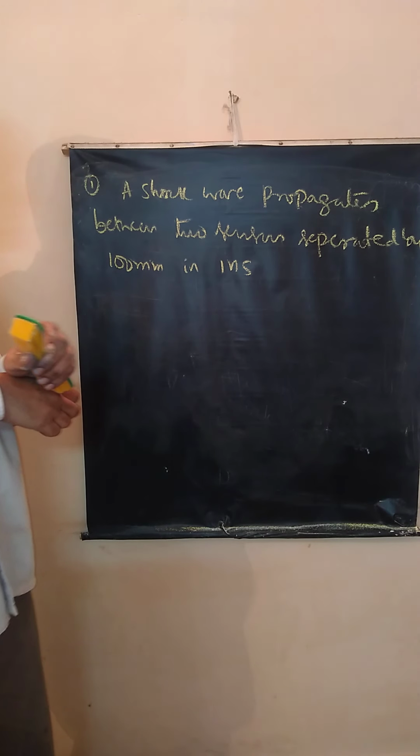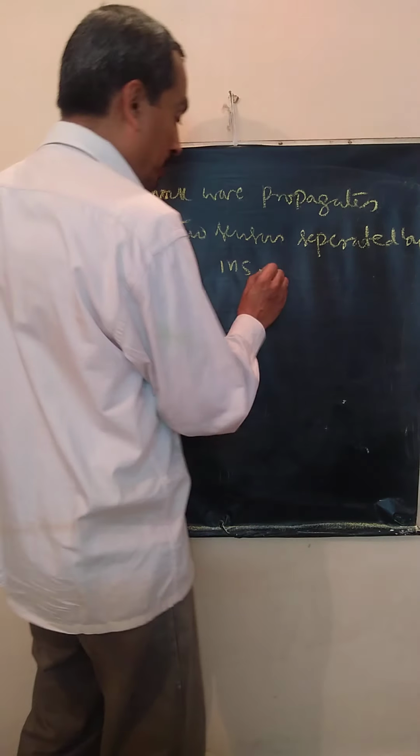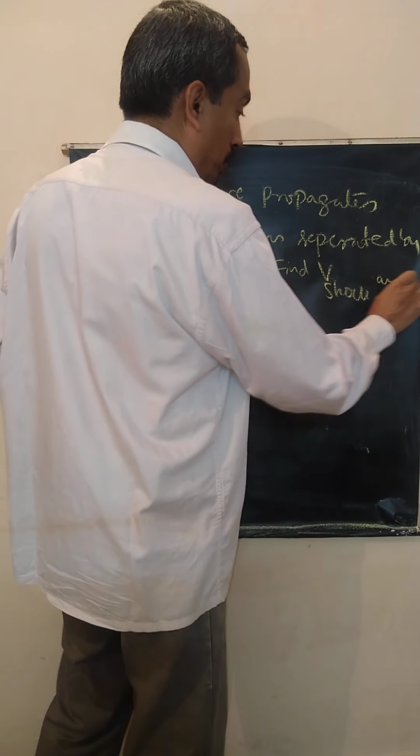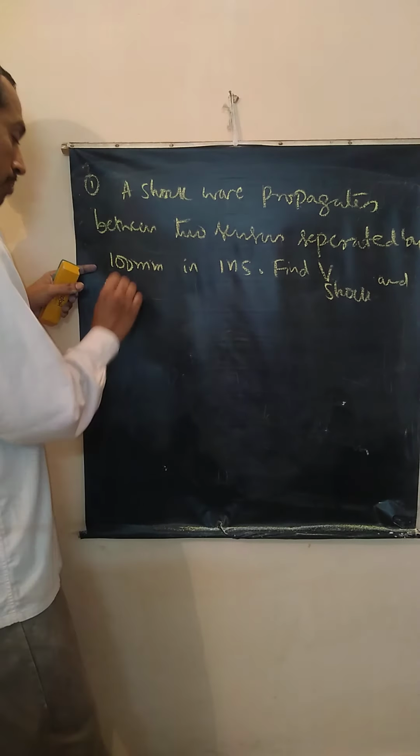Find the velocity of shock and Mach number.